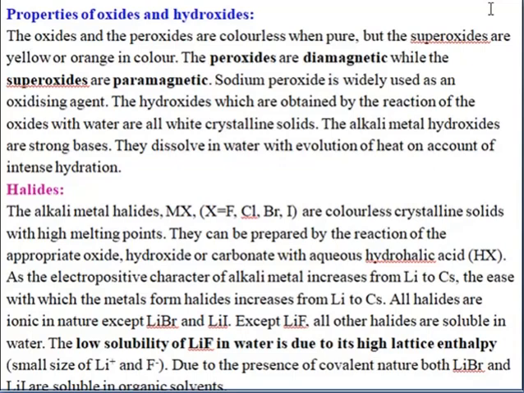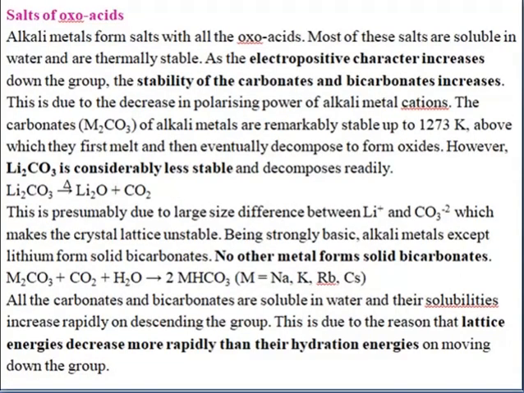Why? That is because of the size of the lithium as well as the size of the fluorine. Both are very small in size, so they will have a high lattice enthalpy. Due to the presence of covalent nature, both lithium bromide and lithium iodide are soluble in organic solvents also. And now let us see about the salts of oxo acids.